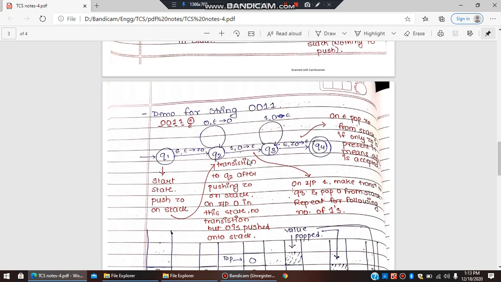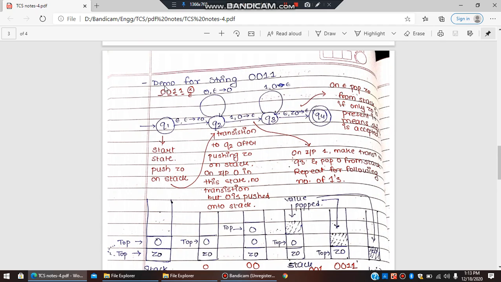So next again there is an input 1. So again on input 1, we are making a transition to Q3 over here, and we are popping 0 out, and we are pushing nothing onto the stack. So ये वाला जो 0 था वो भी हमने pop कर दिया on input 1.